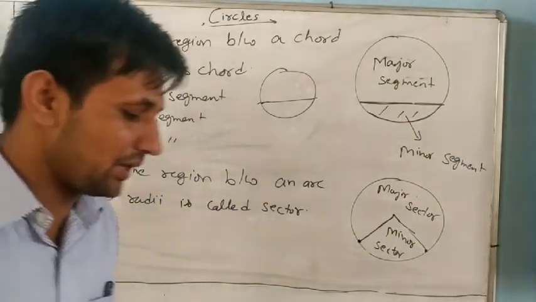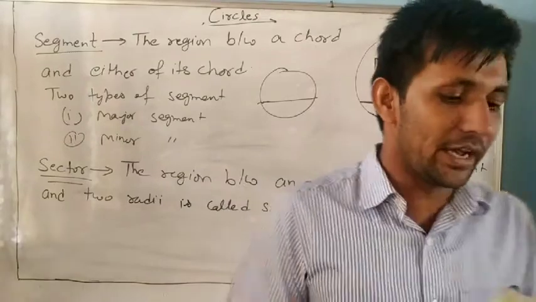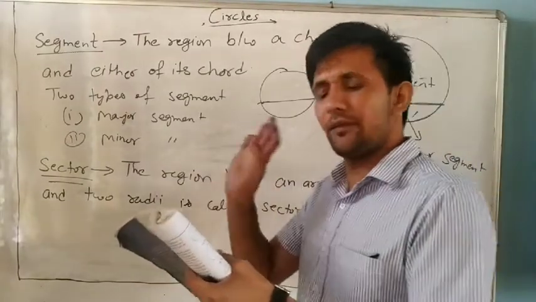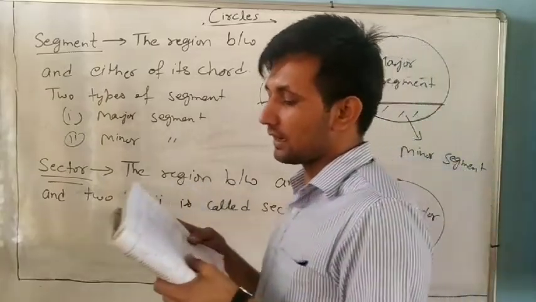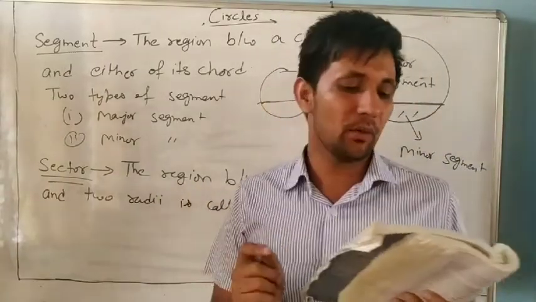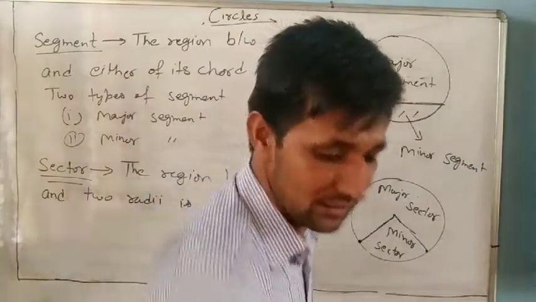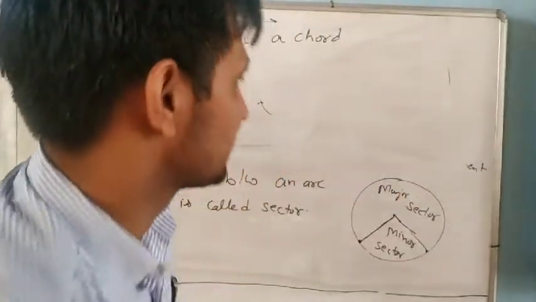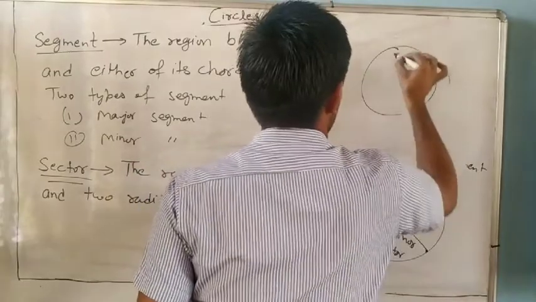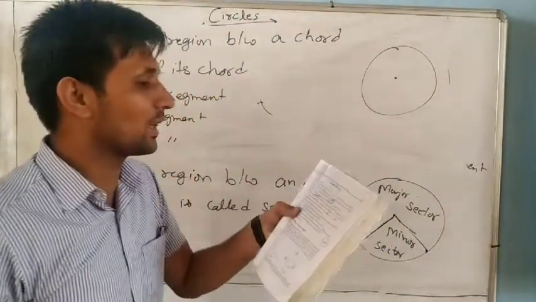Open exercise 10.1. First question: all the fill in the blanks and true and false. First, the center of a circle lies in the interior of the circle. Where does it lie, exterior or interior? Yes, the center of the circle is always in the interior of the circle.